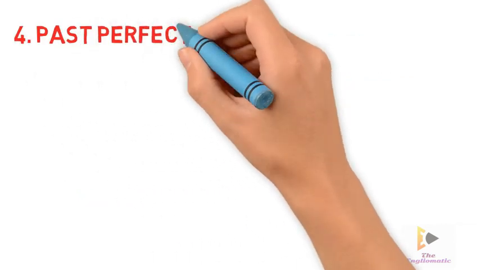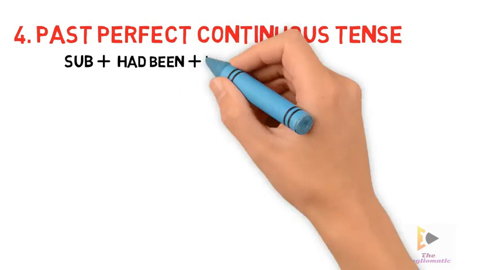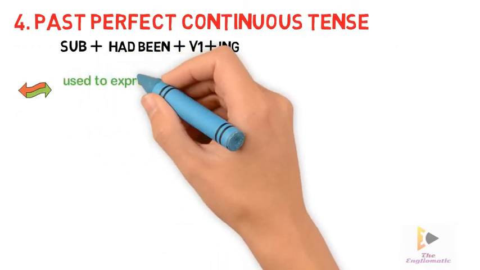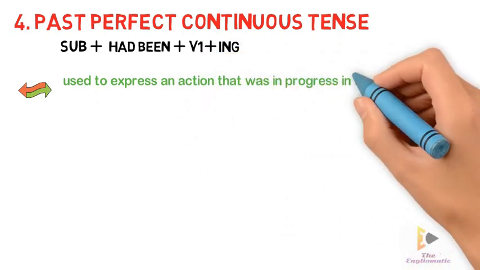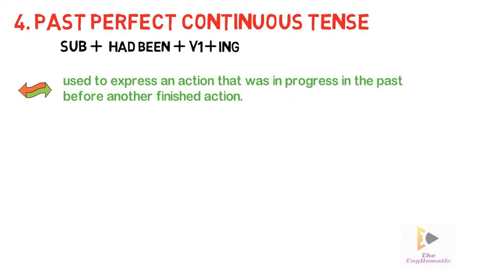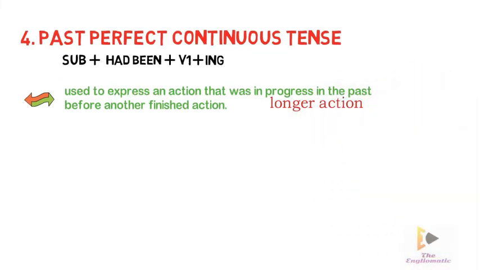Past perfect continuous tense is formed by subject plus had been plus first form of the verb plus ing. It is used to express an action that was in progress in the past before some other action. Remember that the past perfect continuous tense is like the past perfect tense, but the only difference is that it expresses longer actions in the past before another action took place.